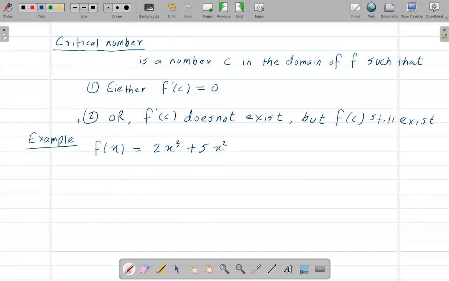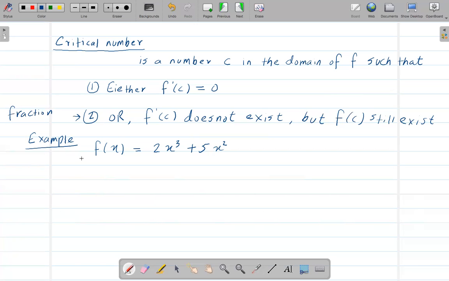Basically, this second statement is used when we have a fraction, when you're dealing with a fraction on a polynomial something like this. So when we have a polynomial function, something like this, most of the time you'll be just using the number one conditions. It's not always, but most of the time.